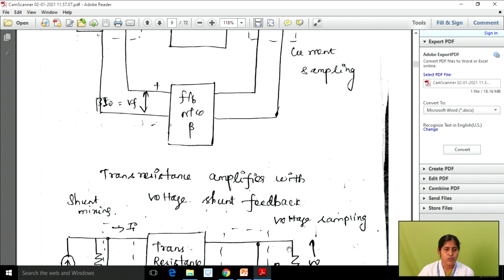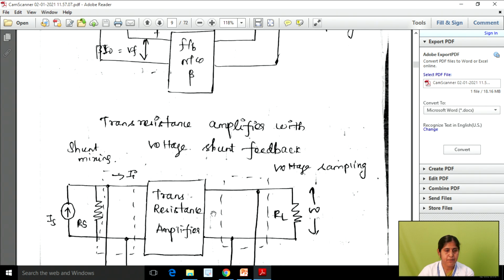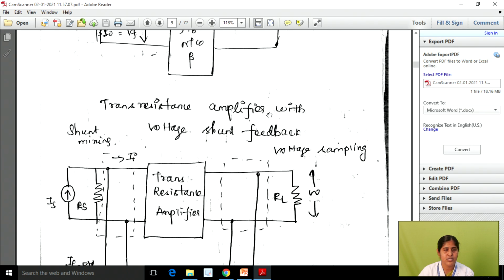Okay, so the final topology in feedback amplifiers, the fourth topology, is the transresistance amplifier with voltage shunt feedback. Can anyone say what type of sampling and what type of mixing signal we are using in this topology? In this topology we are using a transresistance amplifier, right?